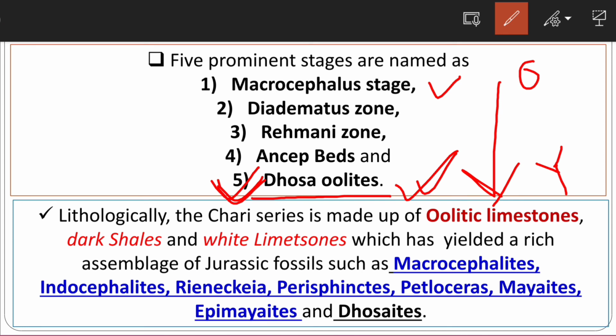The Chari formation is very rich in ammonite fossils, which tells us the age of the Chari formation as Middle Jurassic.